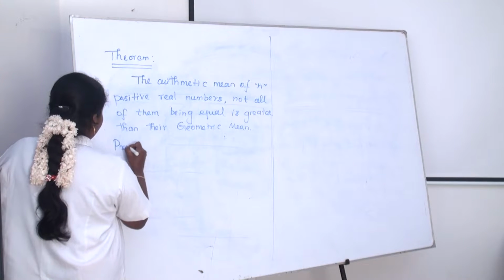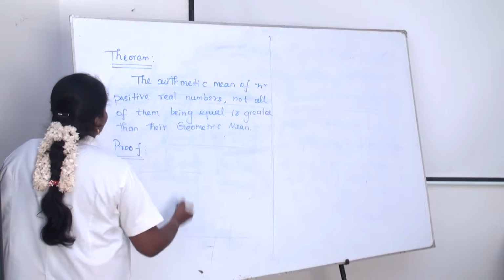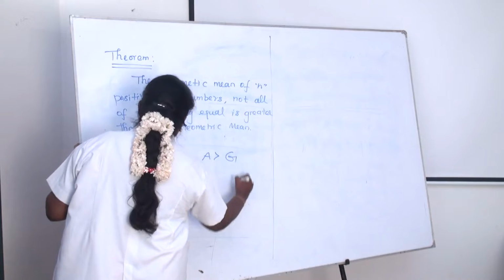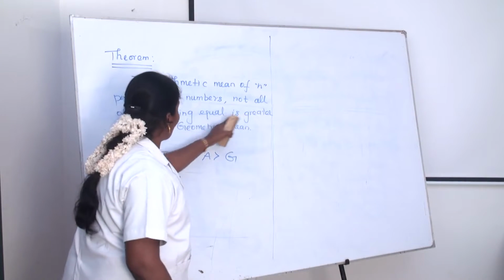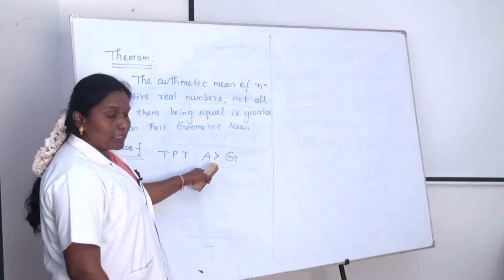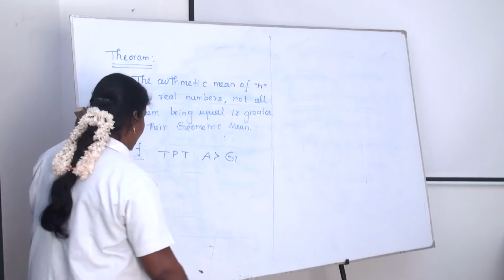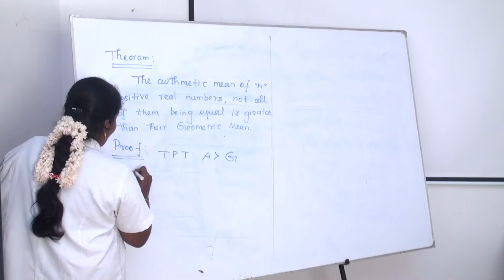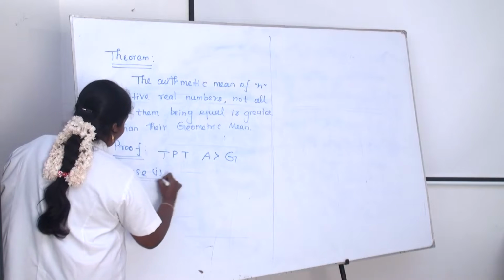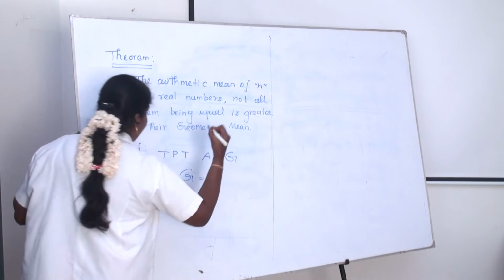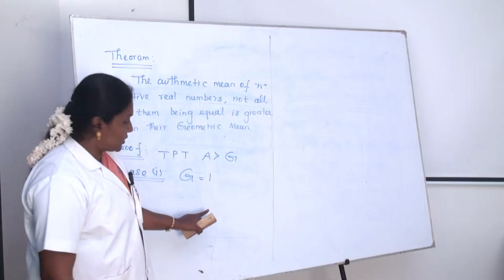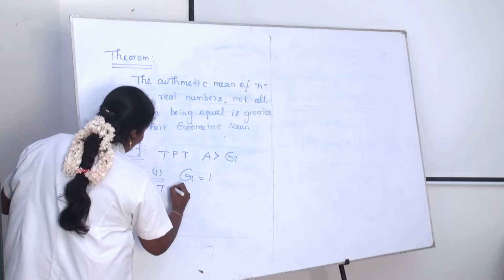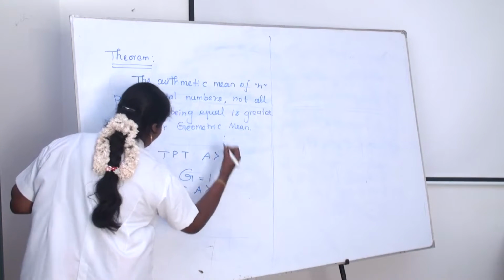Okay, proof of that one. We have to prove that A is greater than G. Arithmetic mean is greater than geometric mean. That is what we have to prove. Here we have two cases. Case 1: suppose we take G equal to 1. If G equals 1, we have to prove that A is greater than 1.